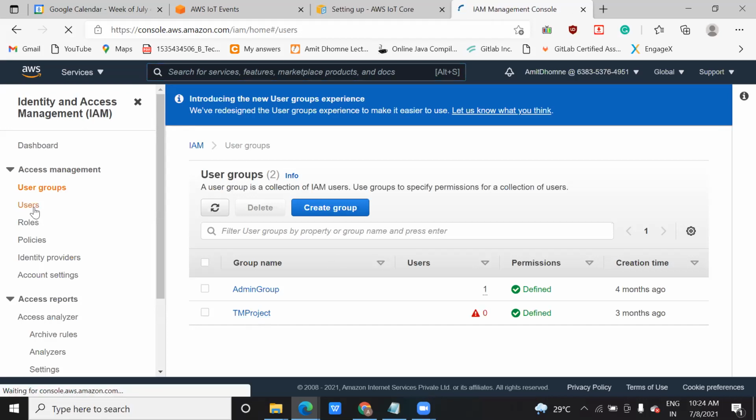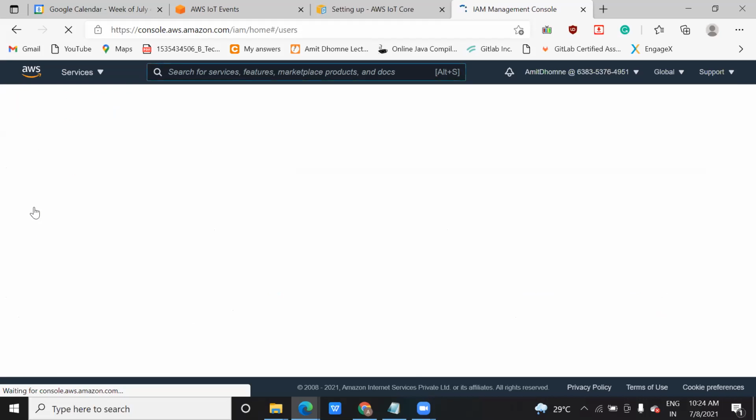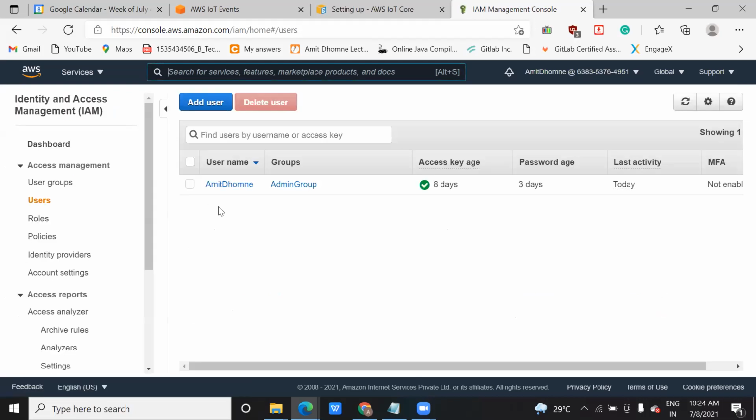What is a user? In that, when you click on user, you can see the different names. You can see here Amit, right? It's showing me my name. Why is it showing me my name? Because I have admin access. Admin access in the sense I can use any service.